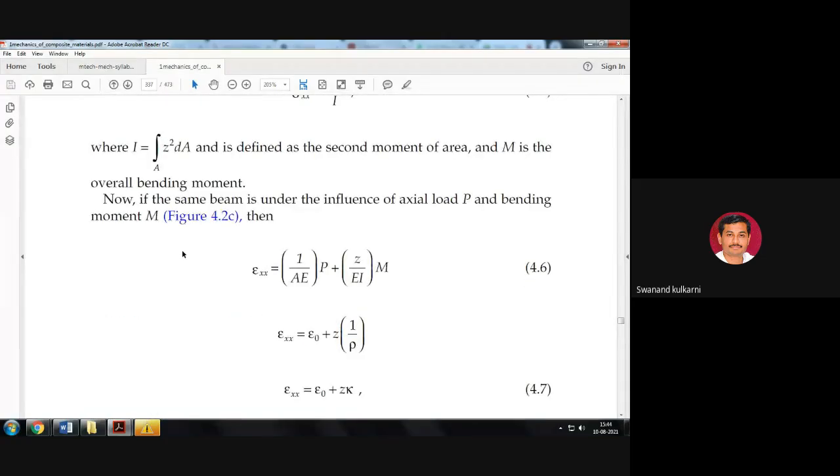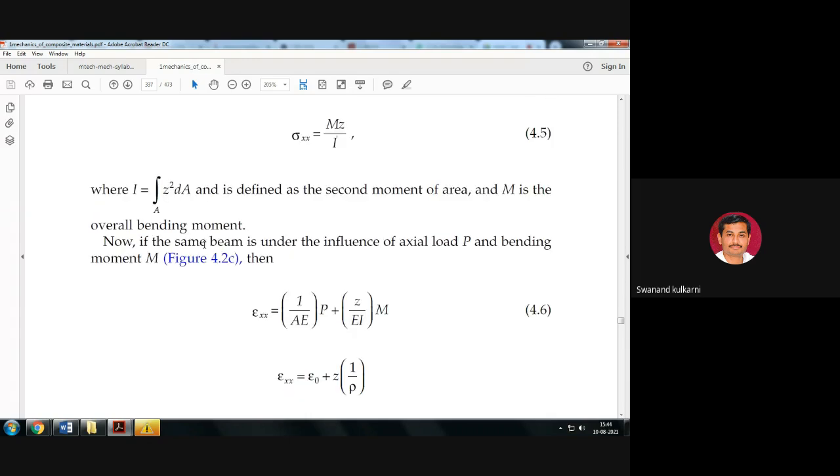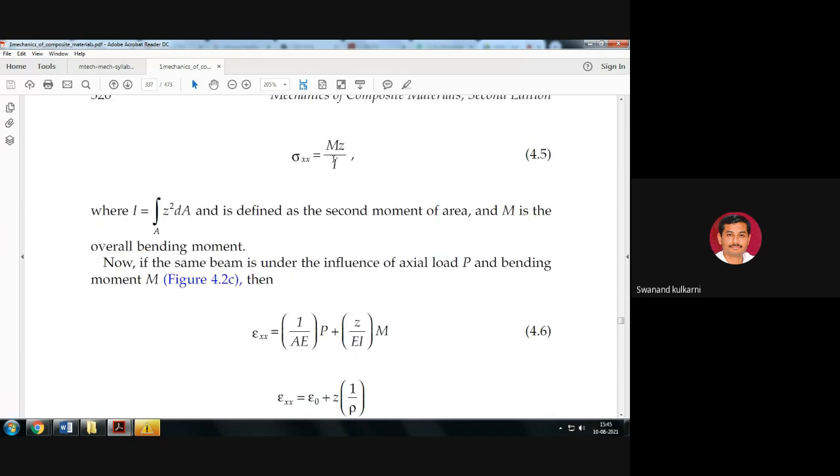For the combined loading condition in figure 3, if we try to identify the strain acting, it is the addition of both cases. Here Mz upon I is the stress, and if I divide it by Young's modulus, then Mz upon EI is the strain present.